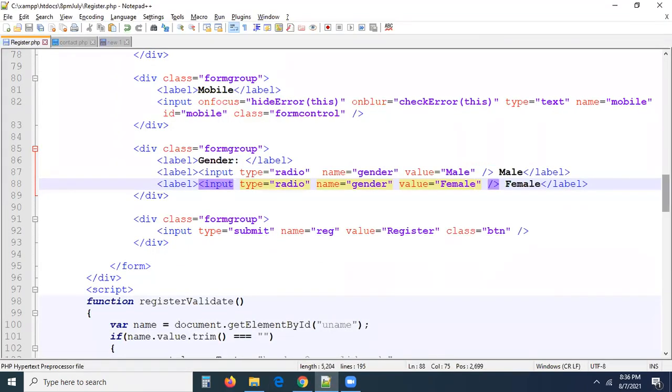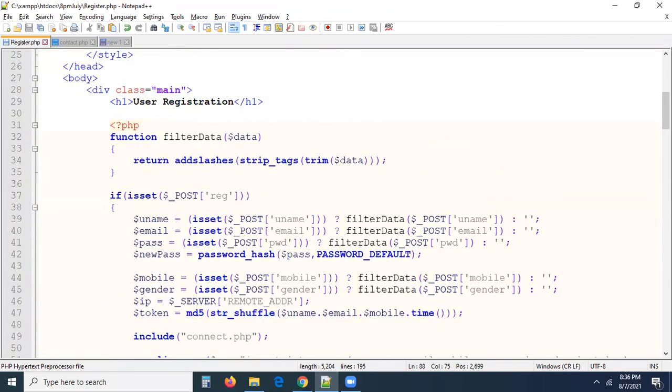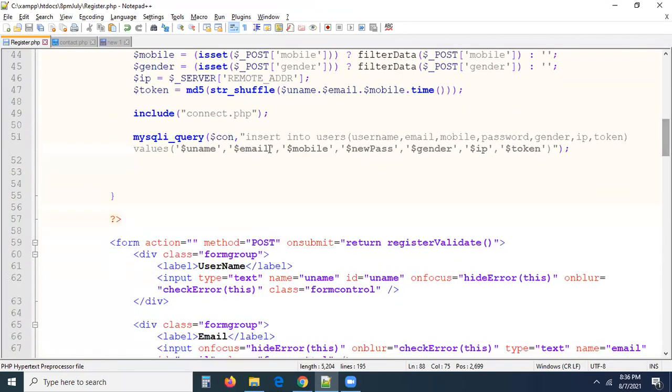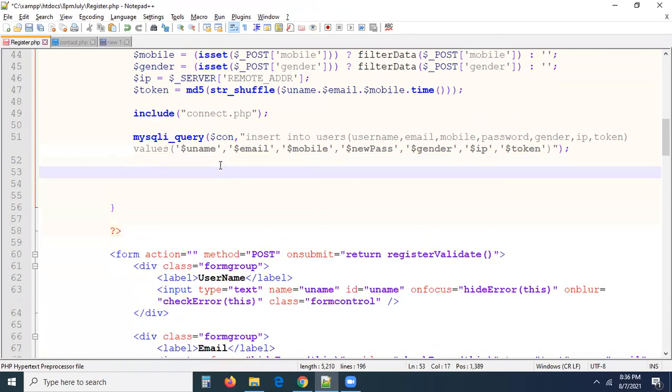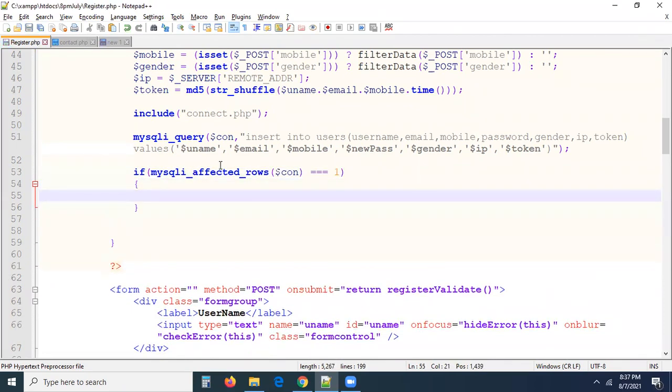Now you can see, go to the success logic. Where is the logic written here? Yeah, here you can go there. If the record is inserted, mysqli_affected_rows is a function, with $con, equal to 1. If the record is inserted, what will this method give you? Exactly 1. 1 equal to 1, condition true. Exactly, this is going to be done, if the record is inserted.